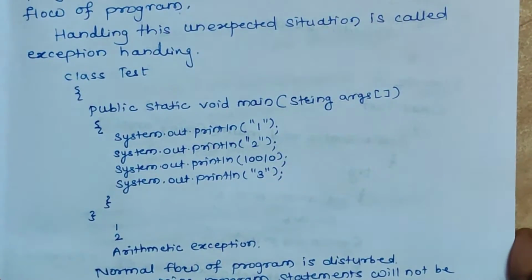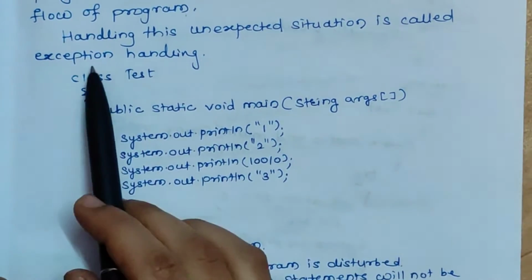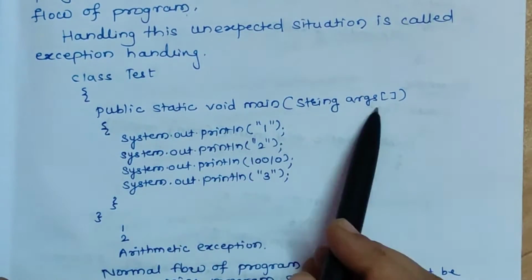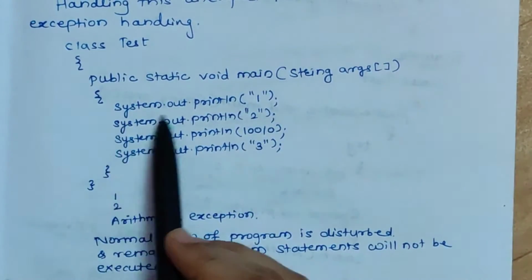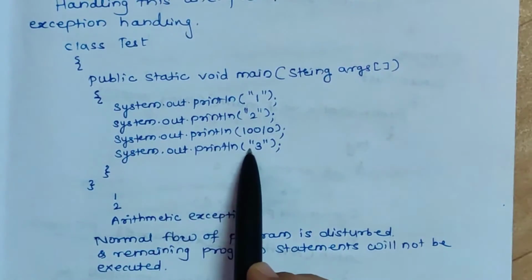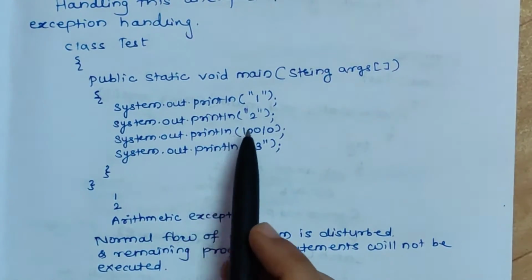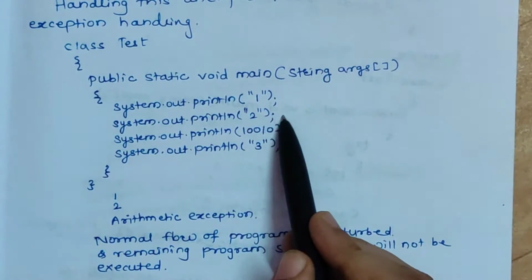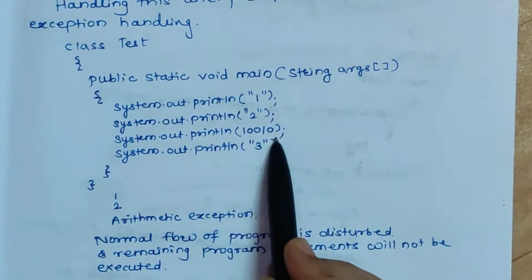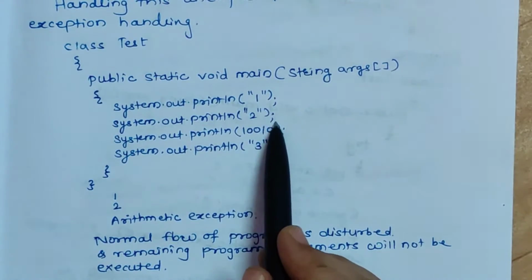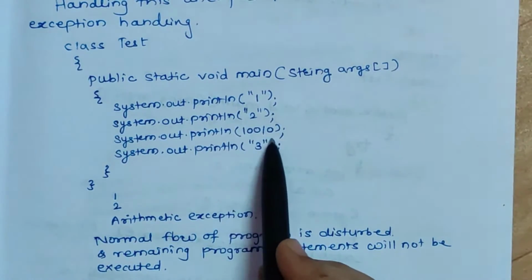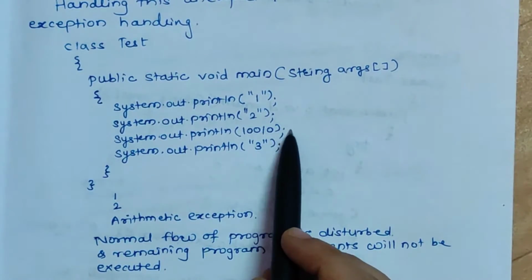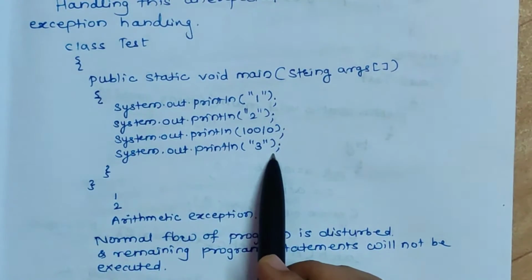Now we will discuss one simple example. Here this is a class. The name of the class is test. This is the main method, that is public static void main, and here you can see these are the printf statements, or we can say the display statements, which are displaying certain values. So the first value is 1, the second value is 2, and the third value is 100 divided by 0. So this is a kind of exception, 100 divided by 0, that is, you cannot divide any number by 0, and then the next statement is 3.